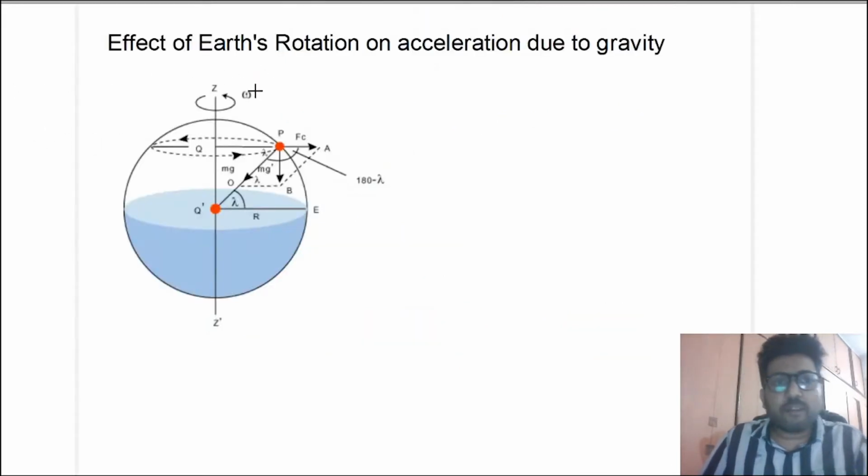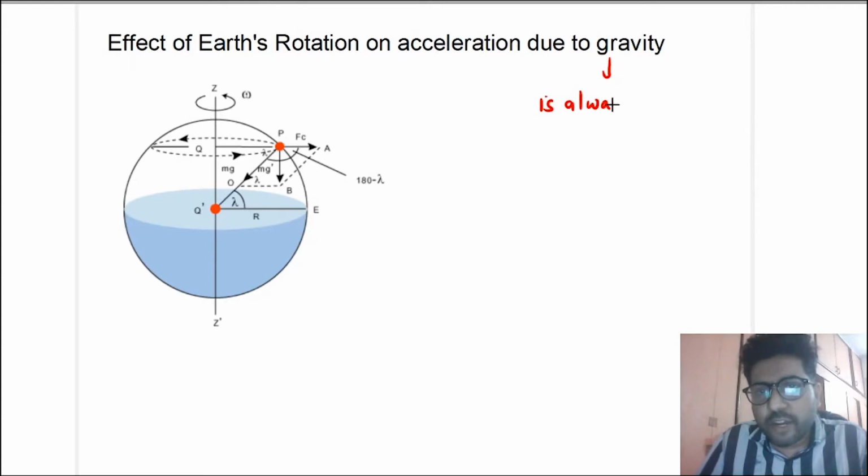Now the next topic is effect of Earth's rotation on acceleration due to gravity. Now acceleration due to gravity is always towards the center of Earth.